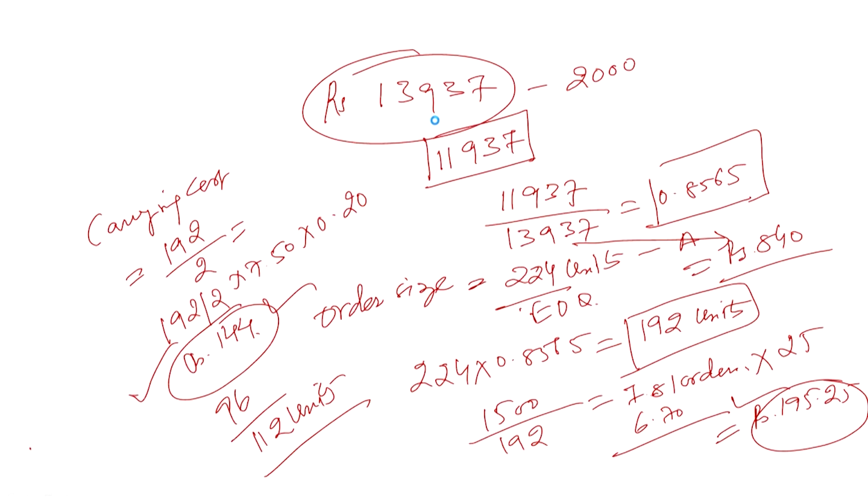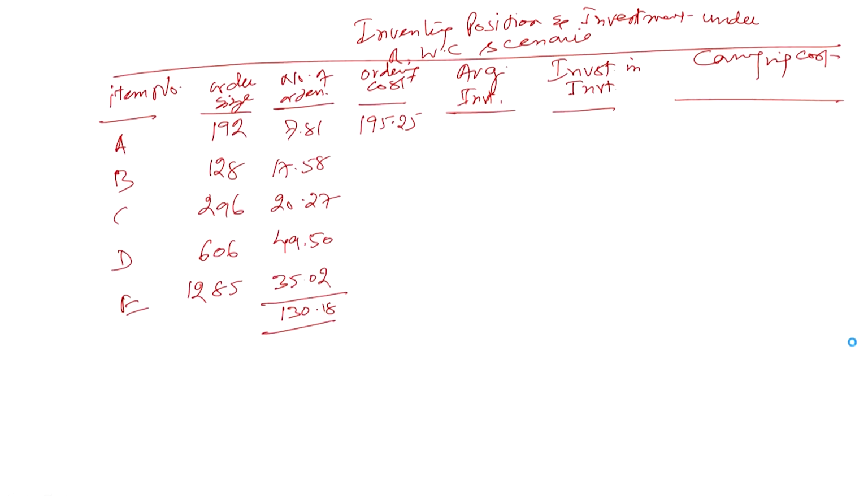So this is the one, then it is 439.50, then 506.75, then 1237.5, and 875.50.